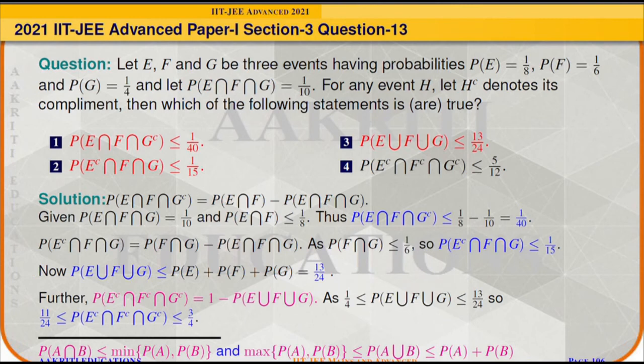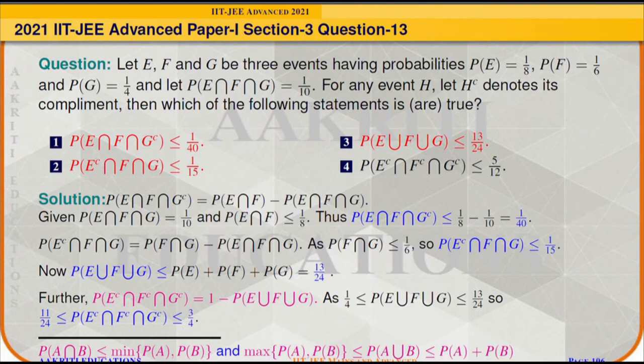And probability of E complement intersection F complement intersection G complement is nothing but 1 minus probability of E union F union G using De Morgan's theorem. Since probability of E union F union G lies between 1 by 4 and 13 by 24, so probability of E complement intersection F complement intersection G complement will lie between 11 by 24 and 3 by 4.